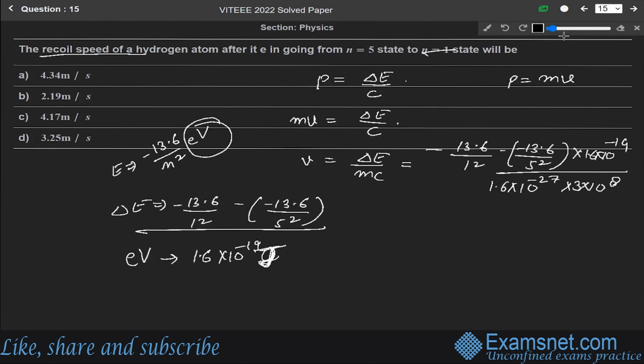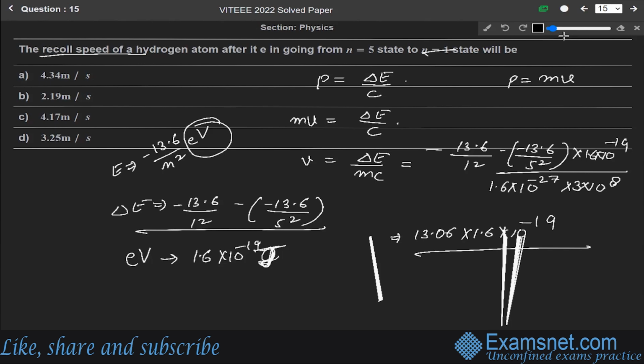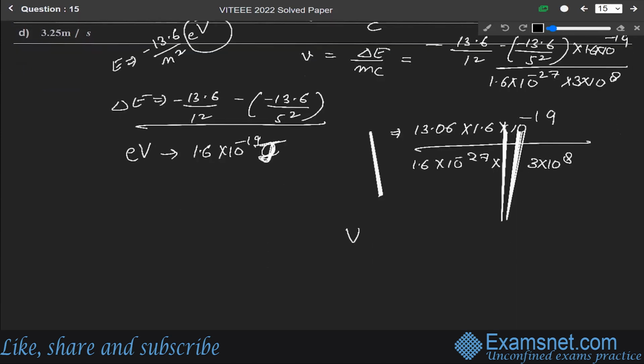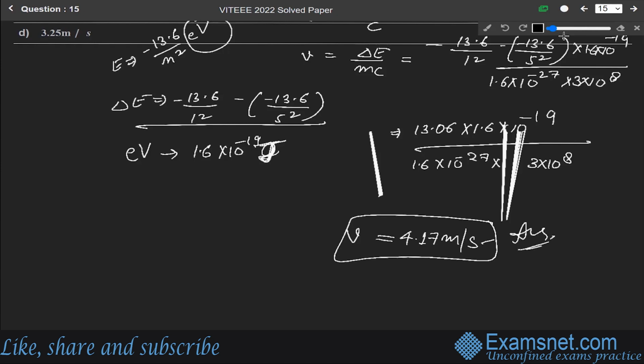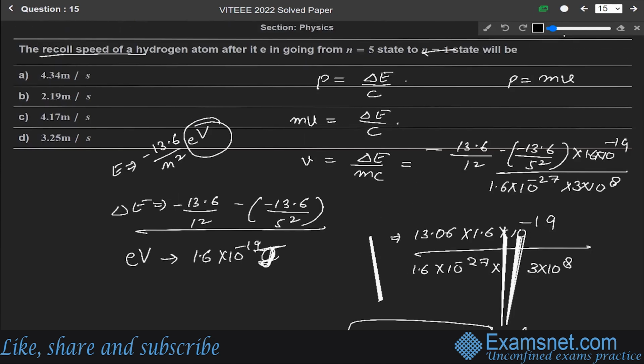So solving it, we get V is equal to 13.06 into 1.6 into 10 to the power minus 19 over 1.6 into 10 to the power minus 27 into 3 into 10 to the power 8. After simplifying it, we get the recoil speed of hydrogen atom V is equal to 4.17 meter per second. So this is the final answer. Among these four options, the third, that is 4.17 meter per second, is the correct answer.